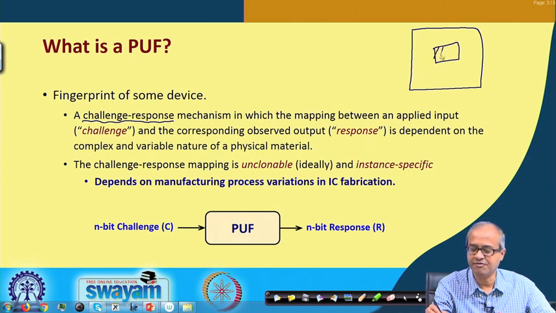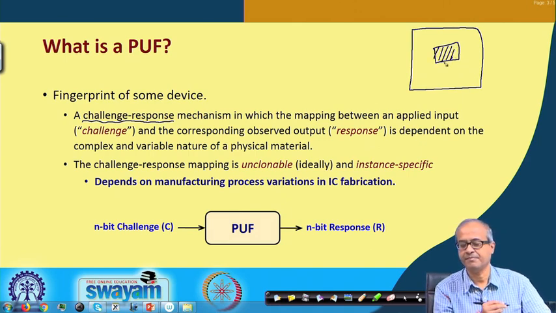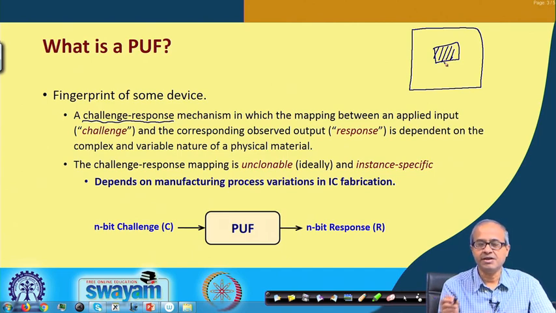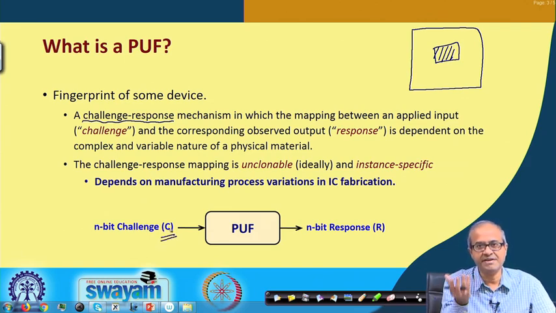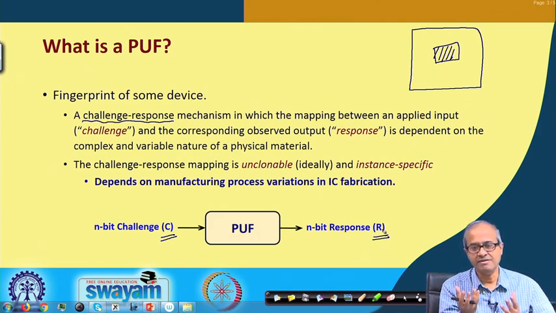Now, when you use a PUF, there is a concept of a challenge and response pair, or challenge response mechanism. Suppose I feed a challenge C, some data I feed as input, and I get an output which I call a response R. The C and R is referred to as the challenge response pair.